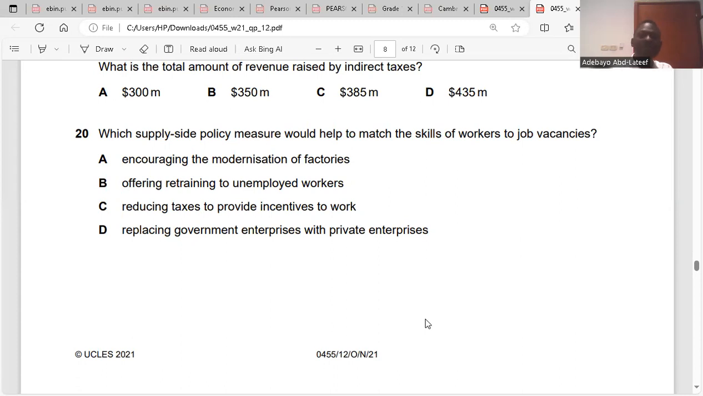Replacing government enterprise with private enterprises, that is privatization. With privatization, you know the private firms, they are efficient. What do they want to do? They want to put the square peg in the square hole. They want efficiency. So they're not going to give you a job because they are profit-oriented. They're not going to give you a job if you are not qualified for that job. Unlike in the government sector, they could do that. So privatization will bring about that. Is it clear? That's question 20.